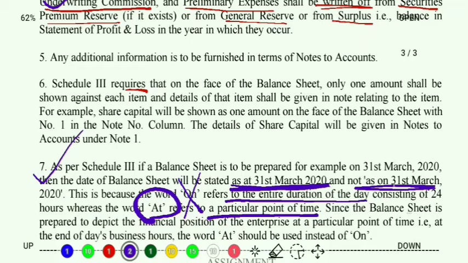While discussing the introduction of the balance sheet, we have already learned that a balance sheet is prepared on a particular date, not for a particular period. So, whenever we are writing on the top of the balance sheet, we have to use the words as at, not as on. Okay, as per Schedule 3. Clear? So these were the 7 important instructions that we have to follow while preparing the balance sheet.